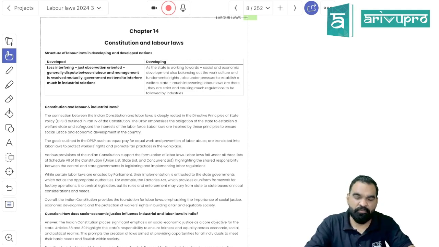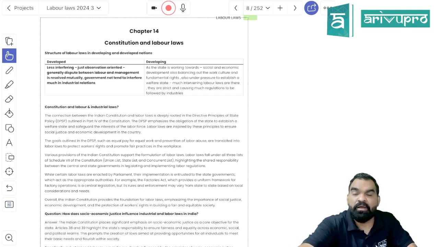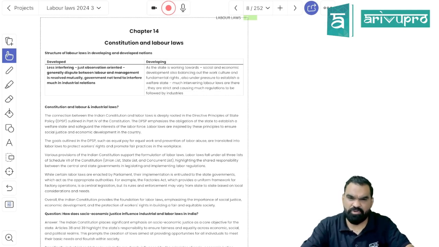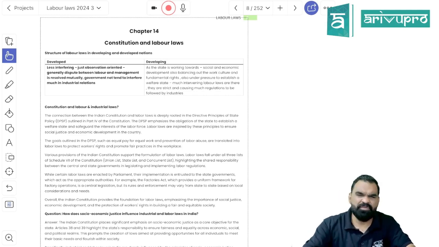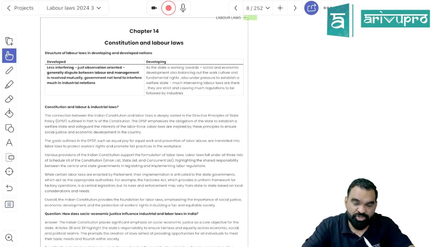So logically, if I were part of a developed nation like the US, can I say that the bargaining power of the employer as well as of the worker would be quite sound, right? They would be capable enough to deal with the labor arrangement according to their contract. They can get into a contract, exercise their bargaining power, and there is no need for much interruption in terms of labor law policies. Because both are adequately empowered in terms of education, legal powers and negotiation skills, you will see minimum possible labor laws in a developed nation.